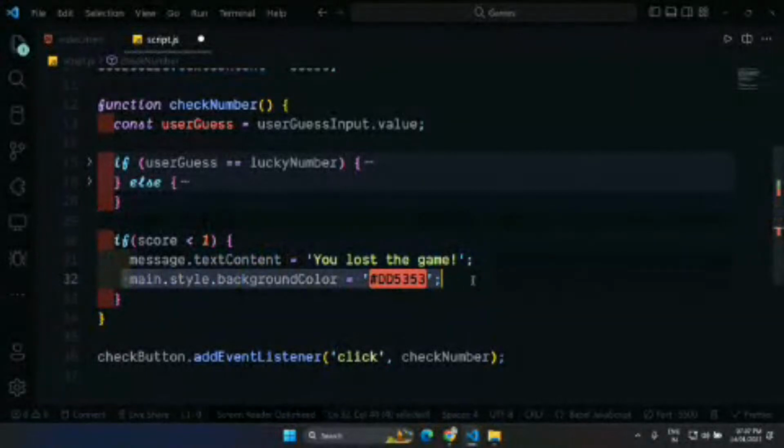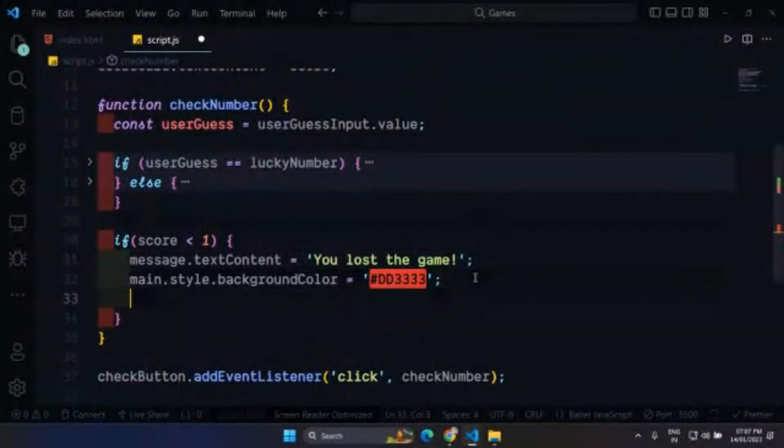I changed the styling. Let me just make it a little bit more red. So it's a little darker red. Yeah, so now we have a little darker red and you have lost the game.